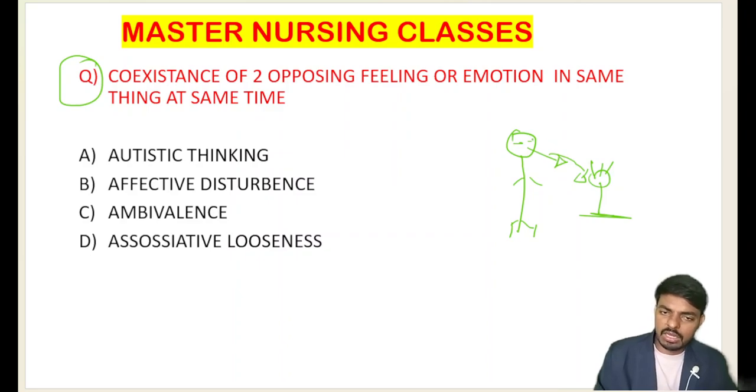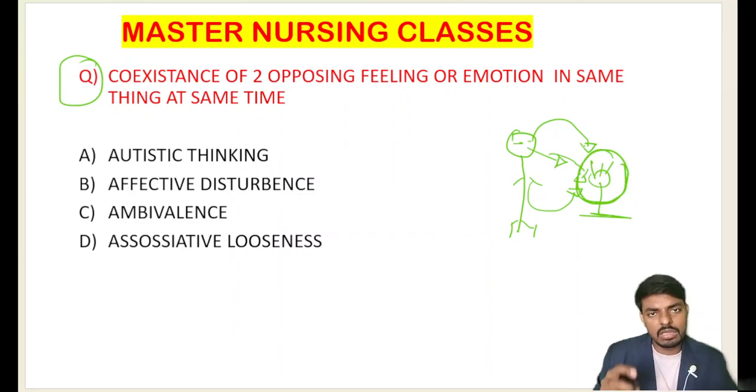So he has two coexisting opposite feelings towards one object. He wants to take it and he also wants to leave it. At the same time, towards the same thing, he has two opposing feelings. That is what we call, very importantly,